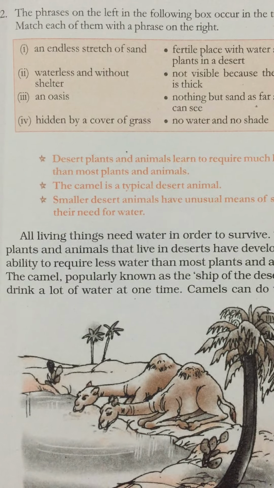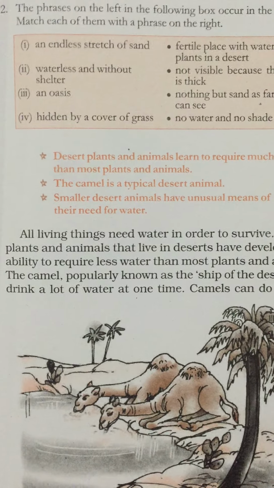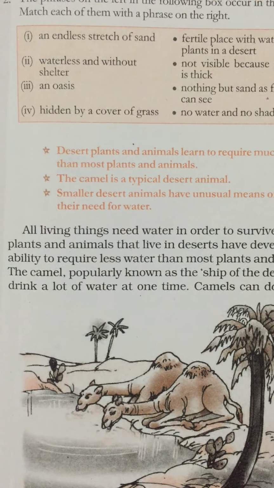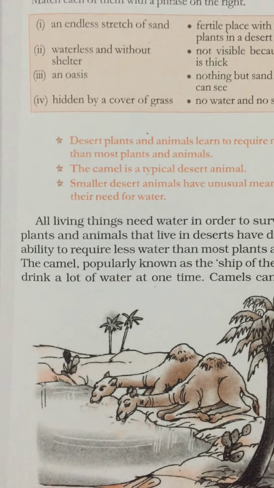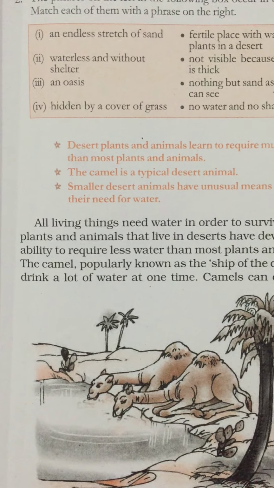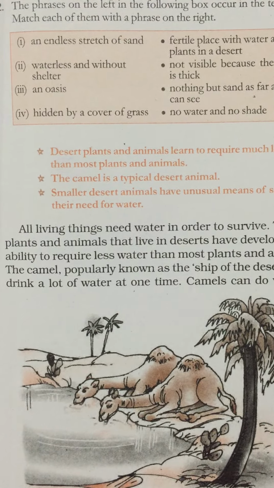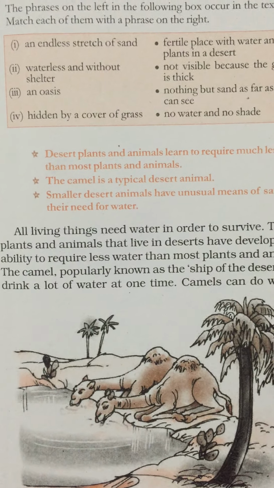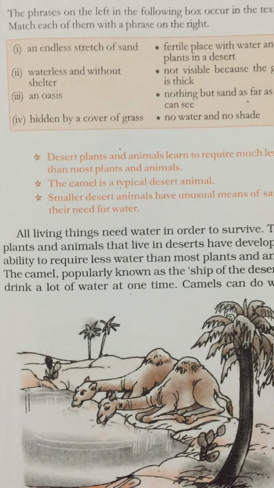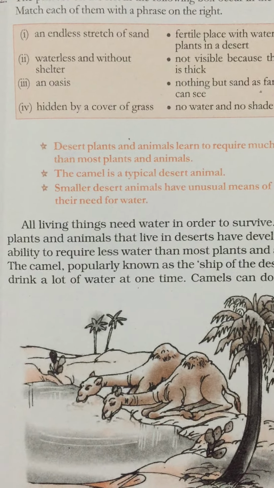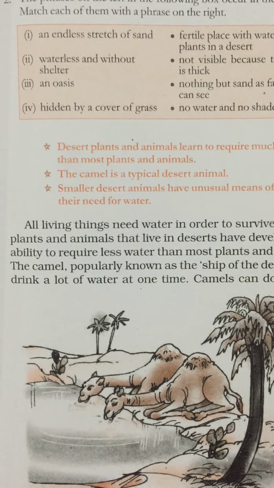And who is known as the ship of the desert? Camel, right? If we talk about desert, it cannot happen that we won't talk about the camel. Whenever we say the word desert, a camel comes to our mind. We know that a camel can live without water for days together. This is because a camel can drink a lot of water at a time. In sixth class, we read that it can drink 500 gallons of water in just 10 minutes, right?